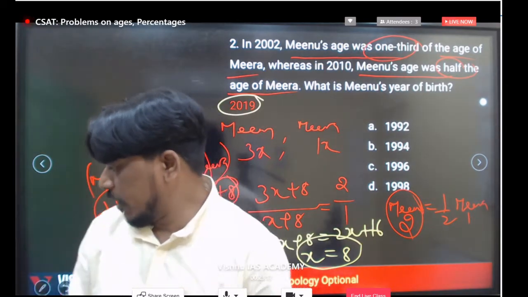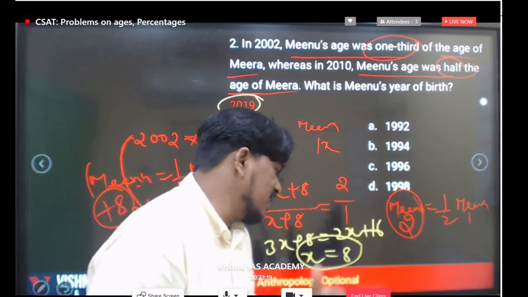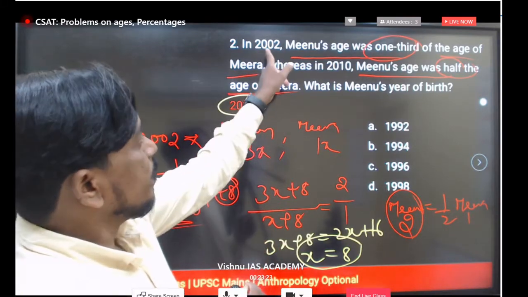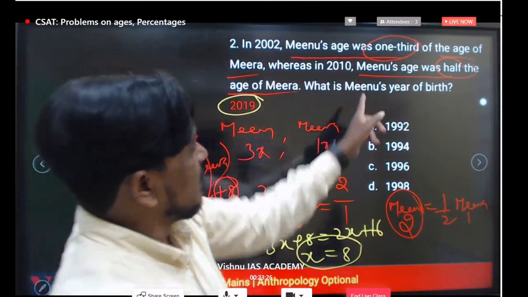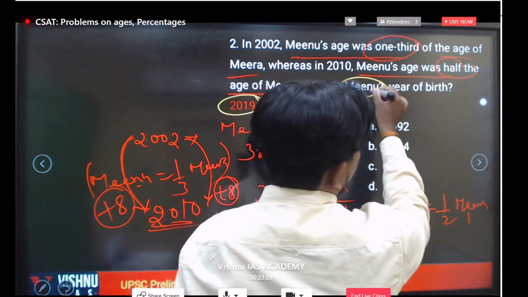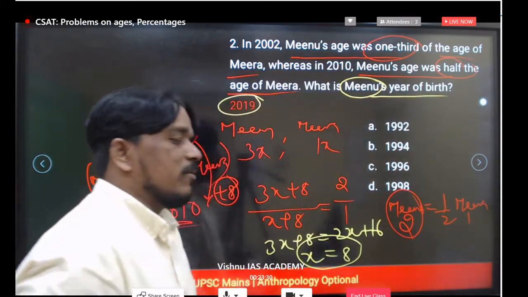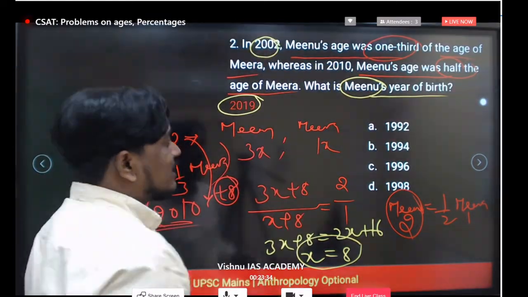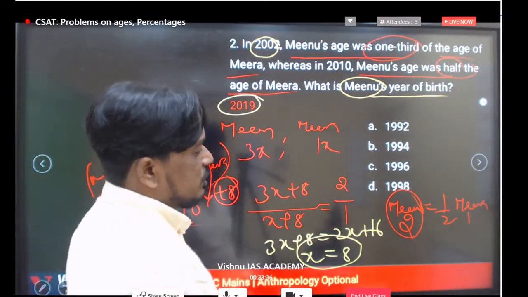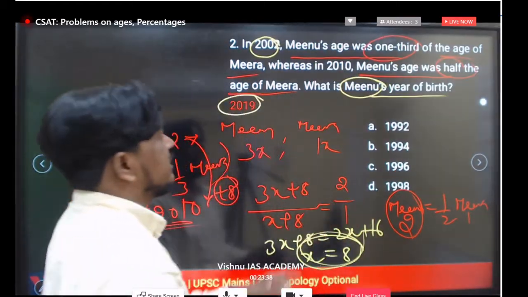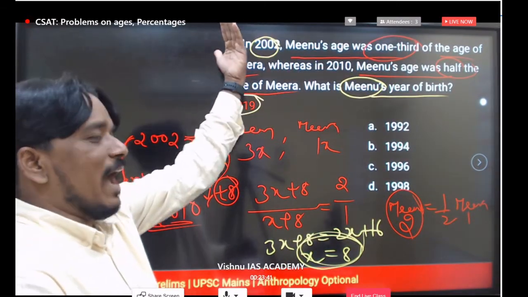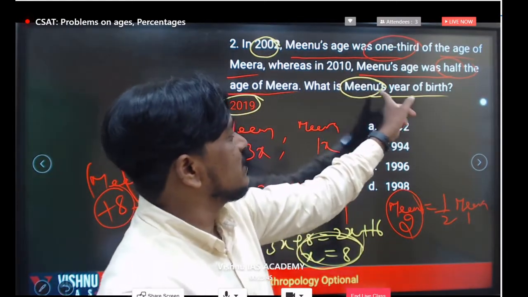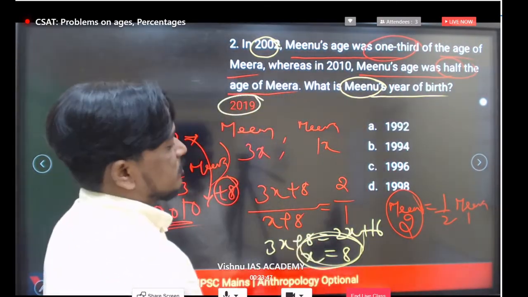Finally, always you have to find out x. If x is 8, what is the point here? What is Meenu's year of birth? We are starting from 2002. With respect to ratios, whenever we take x as 8, if you go 8 years back, that is when the person was born. What was Meenu's year of birth?